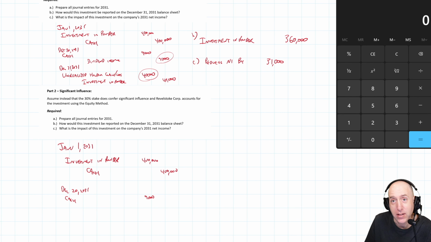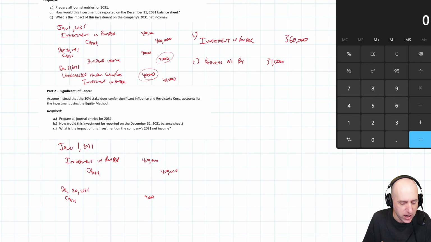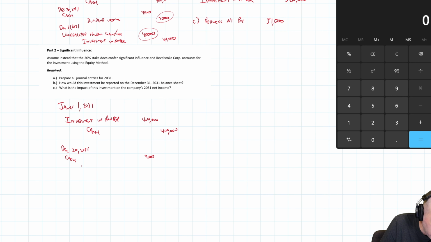The equity method says we're sort of tracking our investment in them through their retained earnings. We're saying, what's our share of their retained earnings, essentially, and how did that change over time? And our share of their retained earnings, if they pay a dividend, dividends reduce retained earnings, our share of their retained earnings drops by $9,000, so therefore our investment in them drops when they pay a dividend. It's kind of a weird concept the first time you see it, but the mechanics of it aren't hard. You just figure out how much the dividend was for, and then rather than crediting dividend income as we did above, you just credit the investment, $9,000.